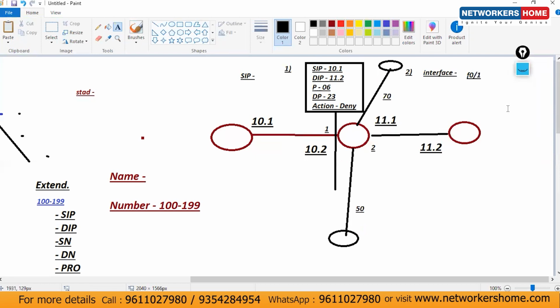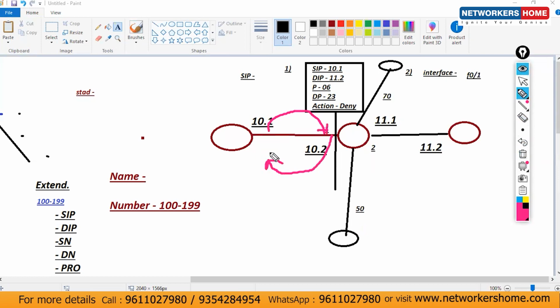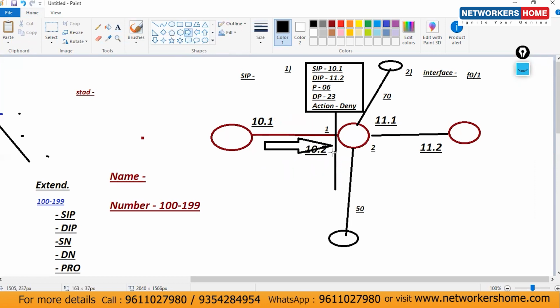Clear or not? But still, ACL is not activated because one more thing is missing. That is what? Directions. How many directions do we have? Always 2 directions: one is in, and the second is out. So this ACL I have to configure in which direction? In, because when this router checks this ACL, once traffic comes to this interface, what is the direction? In is the direction.